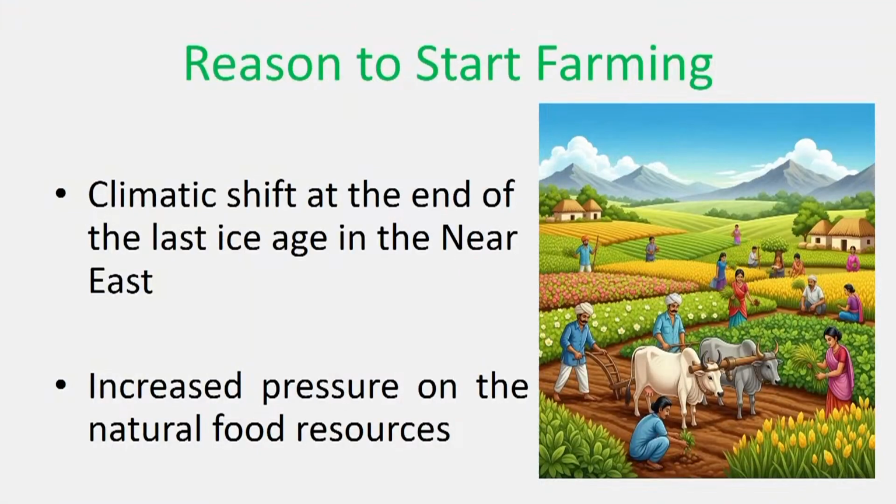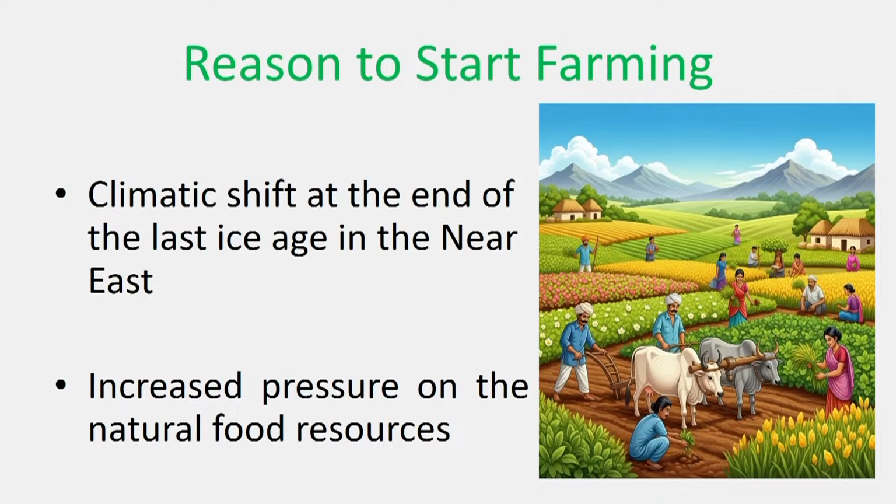Coming to the reasons to start farming. So let's know what the reasons were for which humans actually started to practice farming. One of the hypotheses was that there was a climatic shift at the end of the last ice age in the Near East.